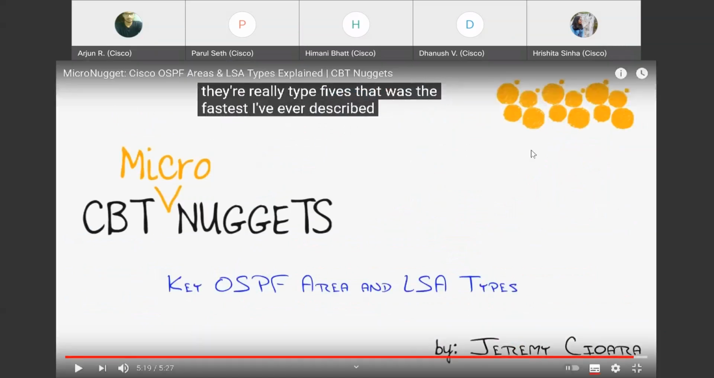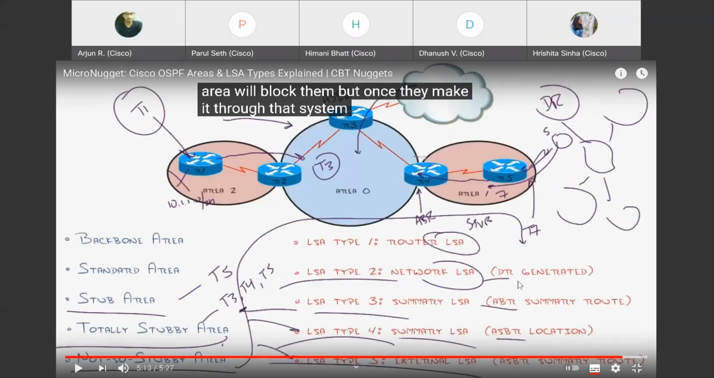Okay, so I don't know how much of that you guys got. So let me just explain it briefly. So backbone area.